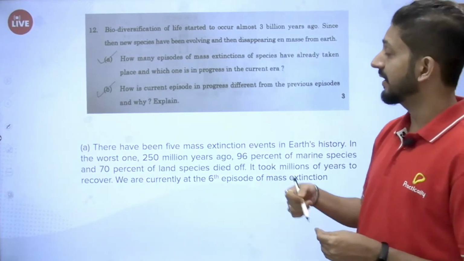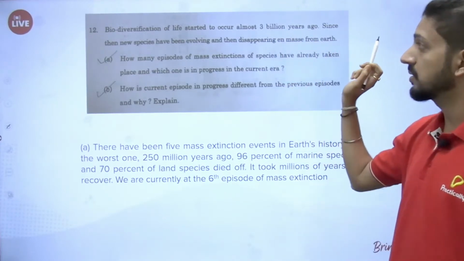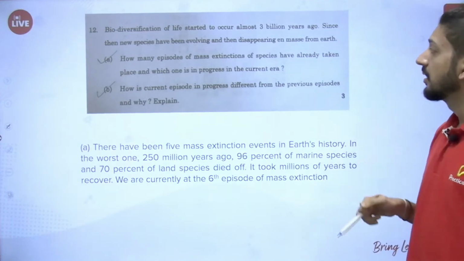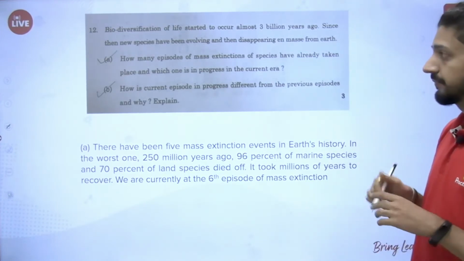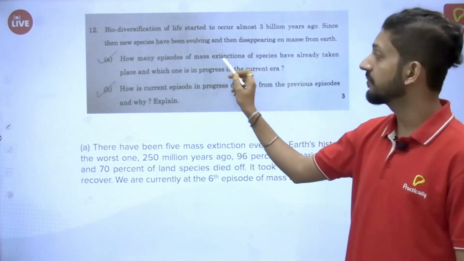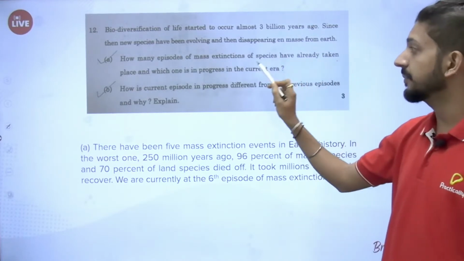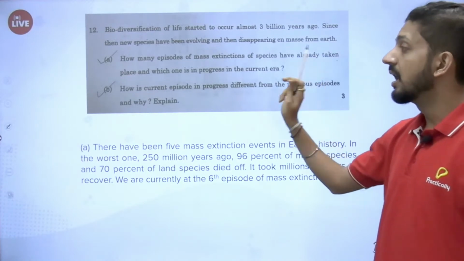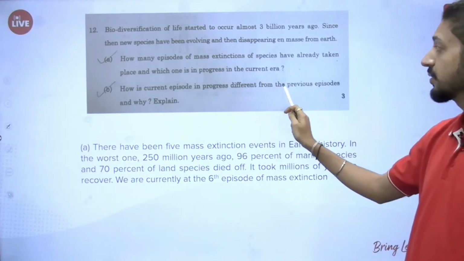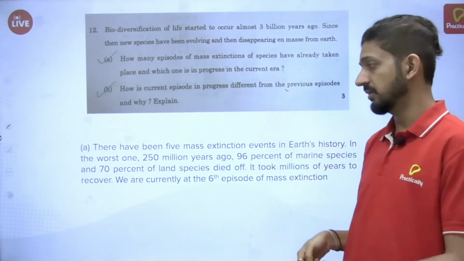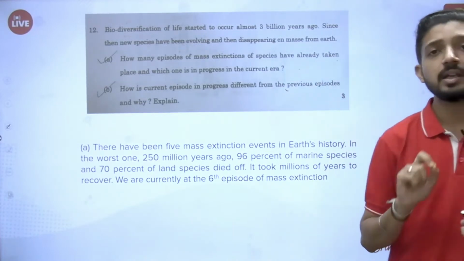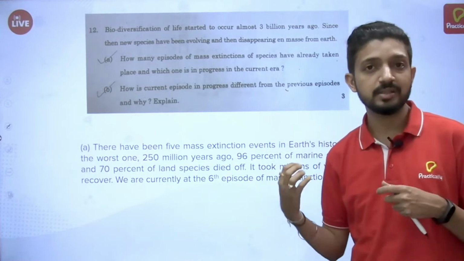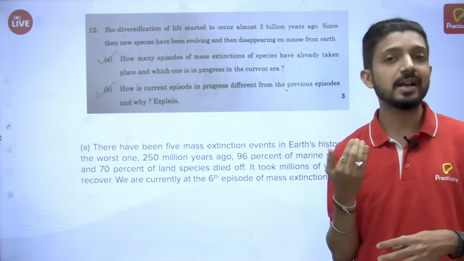Biodiversification of life started to occur almost 3 billion years ago. Since then, new species have been evolving and then disappearing from Earth. How many episodes of mass extinction of species have already taken place, and which one is in progress in the current era? How is the current episode in progress different from previous episodes and why? Explain. This was a little uncommon question. Such type of question has not been much asked before.